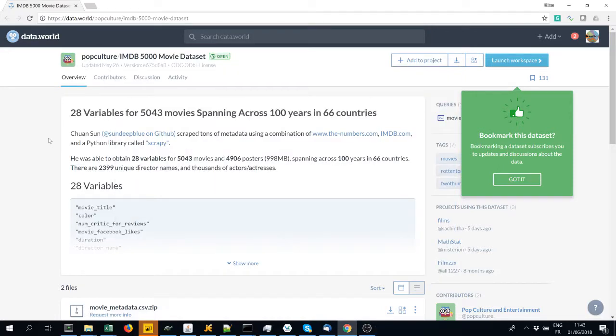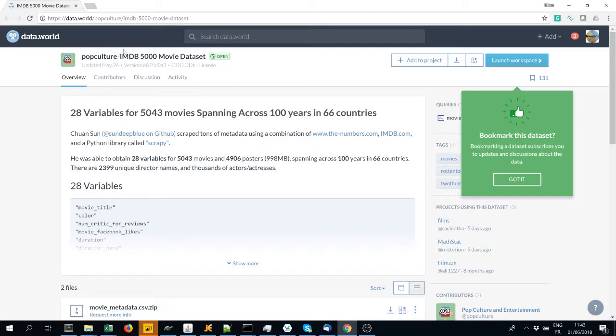Hello everyone. So today we are going to look at how to append gender information to a data.world dataset to analyze gender diversity in the film industry, and we'll produce a Power BI dashboard that will highlight some interesting features. Great, so first of all, let's look at this dataset.